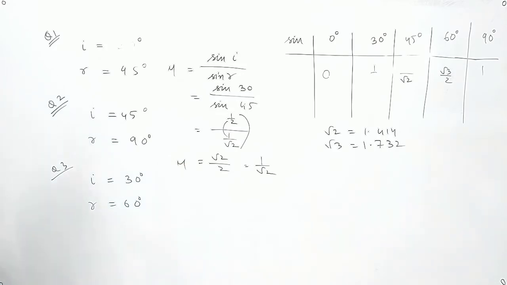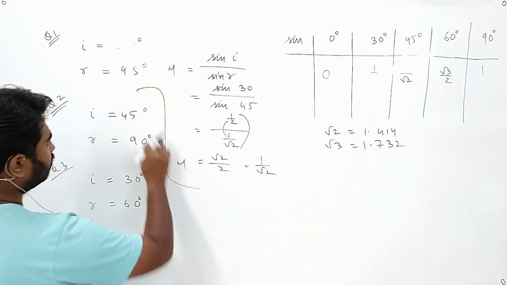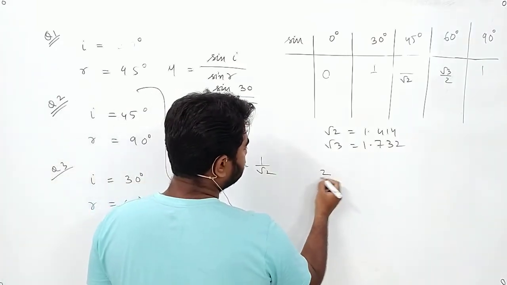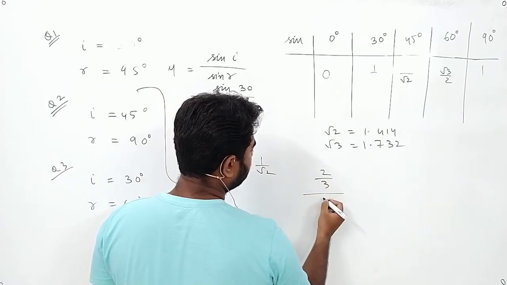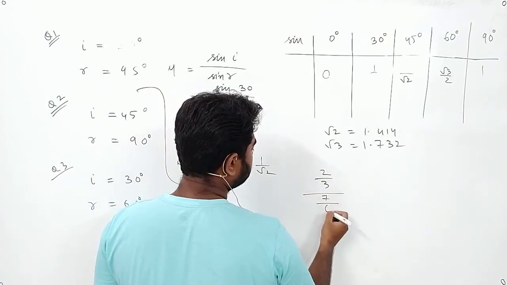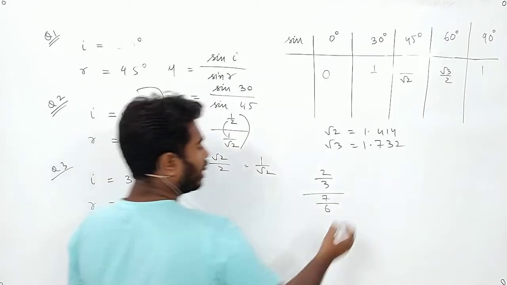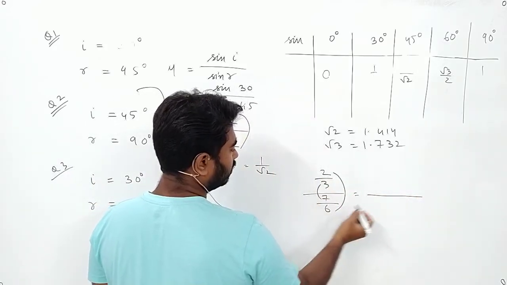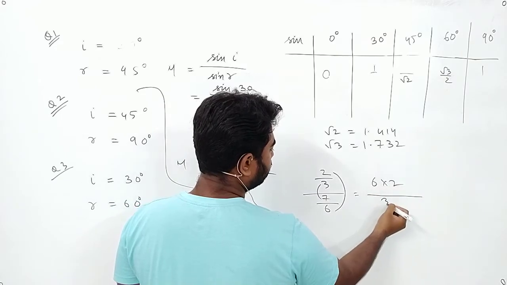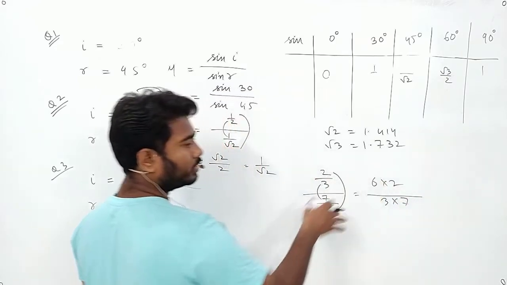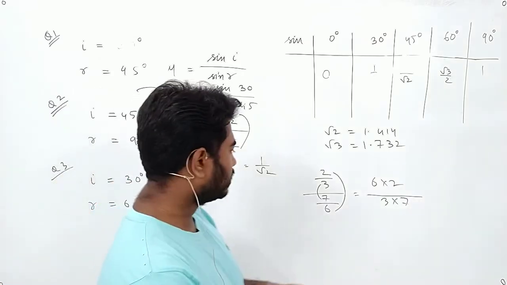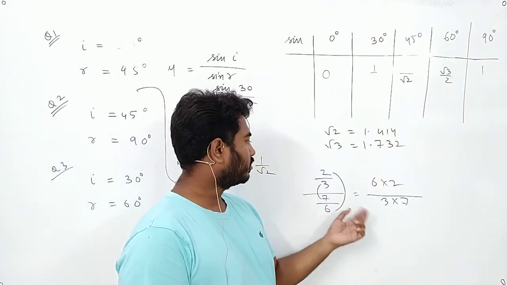In the same way, all of you do the other ones. Sir, I don't understand that out, in. Suppose you have 2 by 3 by 7 by 6. How will you do this? Out in, that is 6 into 2 by 3 into 7. This is an easy way of doing fractions. Haven't you done this in the lower classes? It's of class 3, 4, 5.